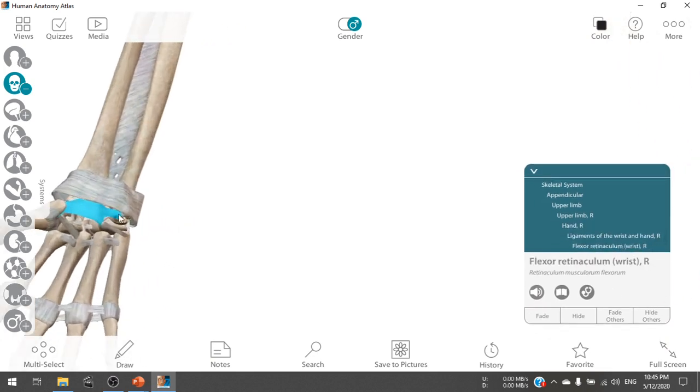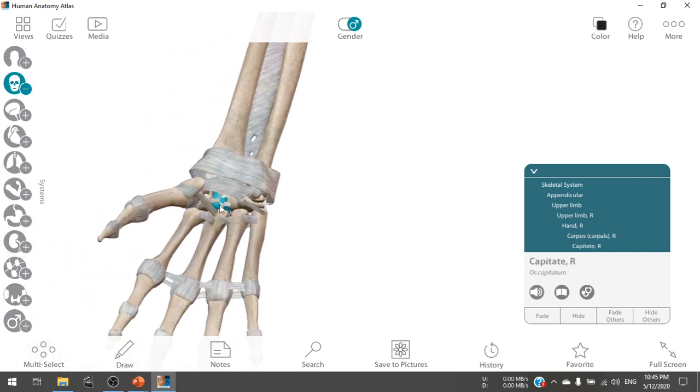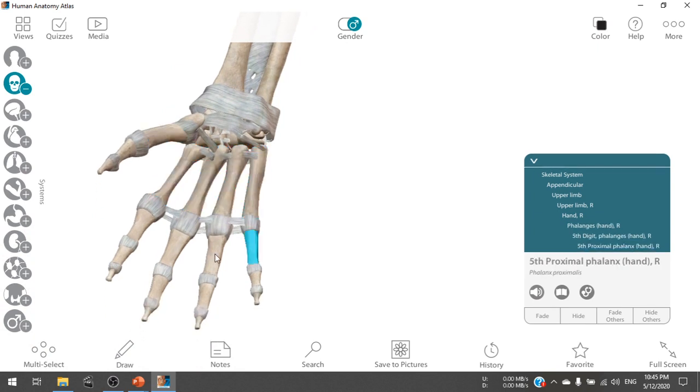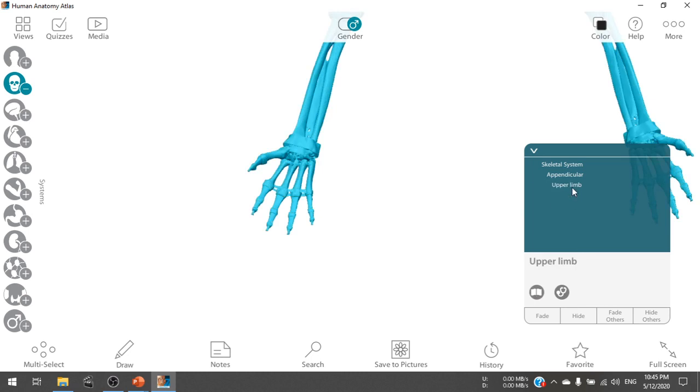And inside this bandage ligament there are carpals. At the bottom of it there are 5 metacarpals, and at the bottom of this there are 5 phalanges. These are 5 phalanges. Now we're going to the lower limb.